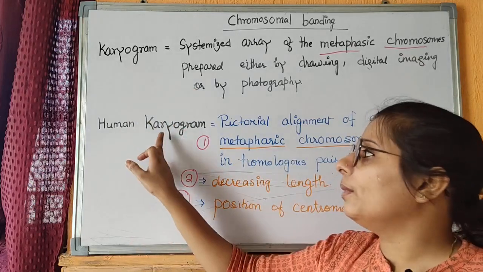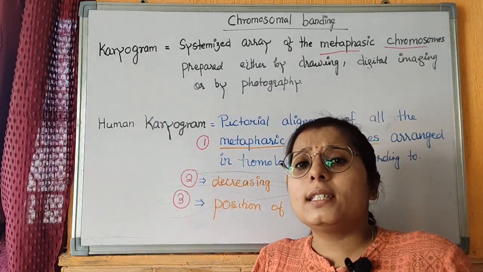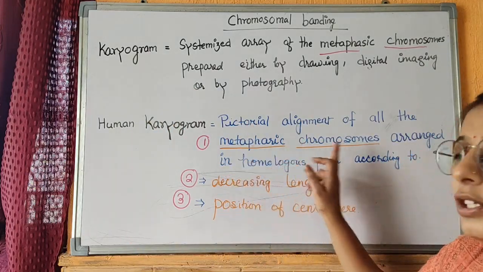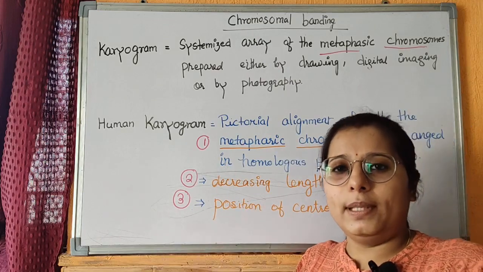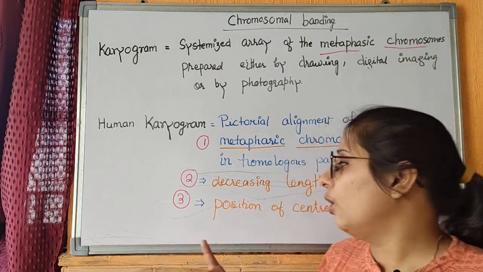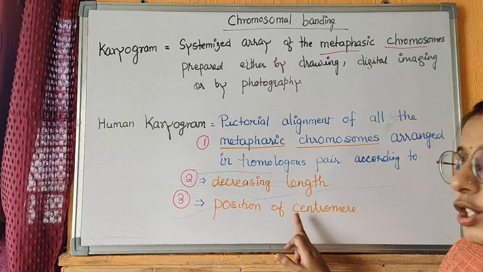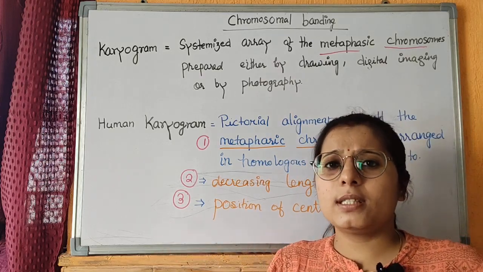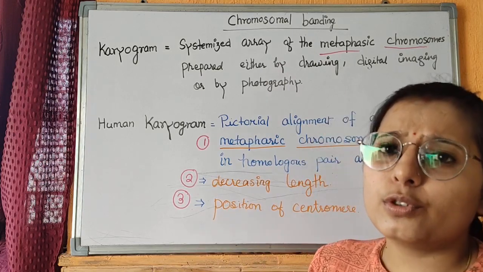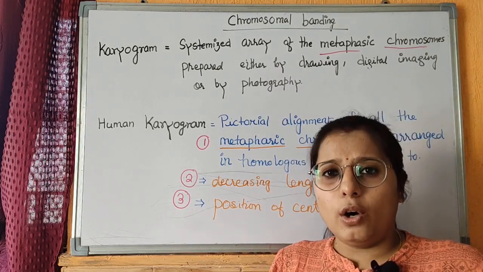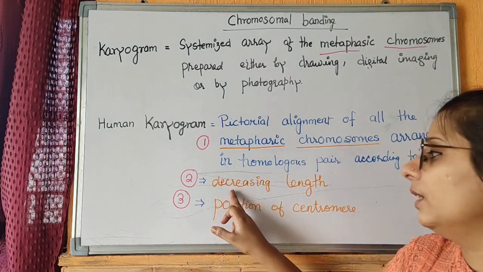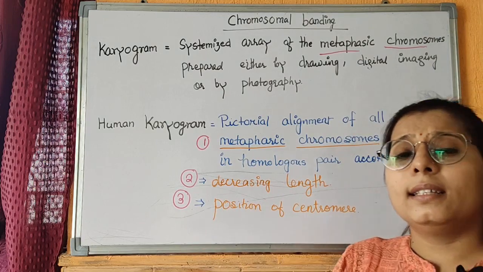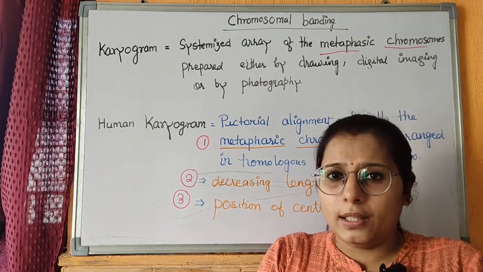Next point is human karyogram. What is human karyogram? Human karyogram is the pictorial representation of metaphasic chromosomes in homologous pairs, and they must be arranged according to decreasing length and position of the centromere. We make the pictures, and the arrangement of chromosomes must be in an order dependent on the decreasing length of the chromosomes and the position of the centromere, and the chromosomes must be in their pairs of homologs.